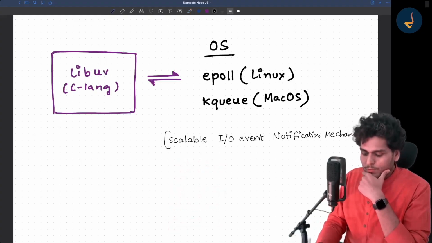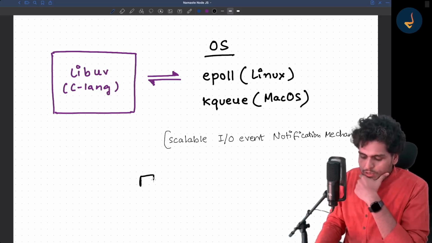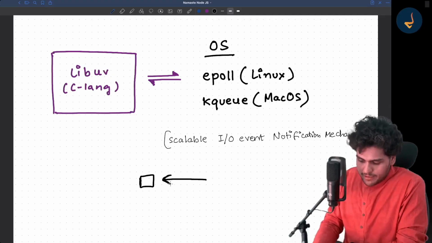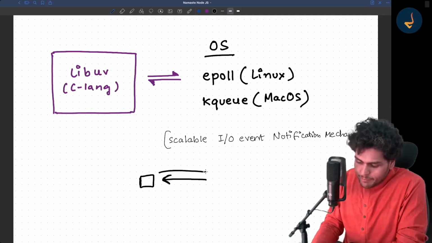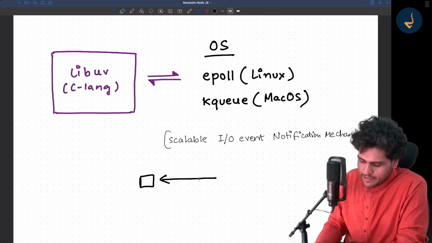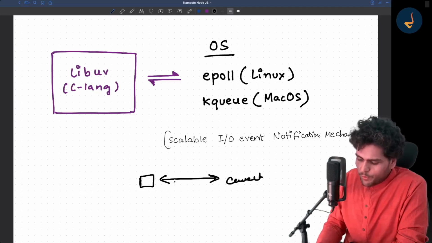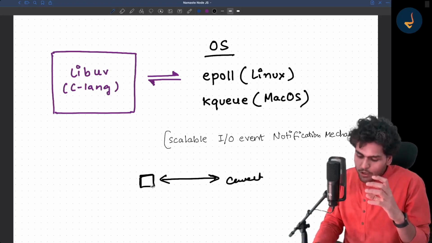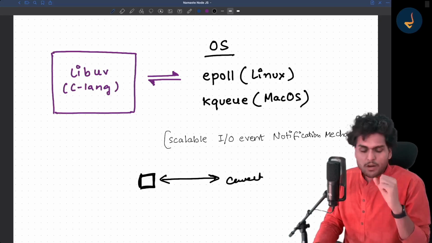What used to happen was, suppose you have an incoming request on this socket. Now suppose you want to write some data in this connection. There is a connection which is made. If you want to write some data, that is a blocking operation.